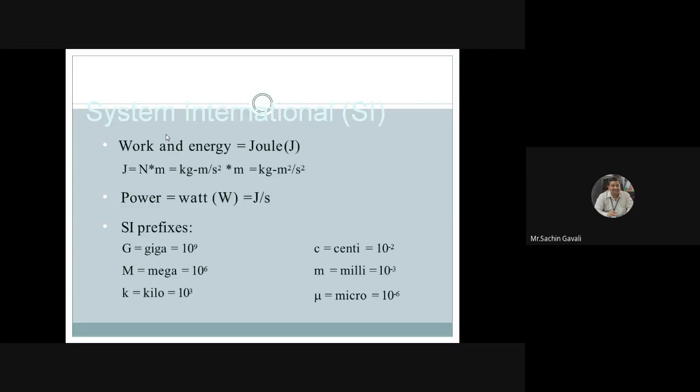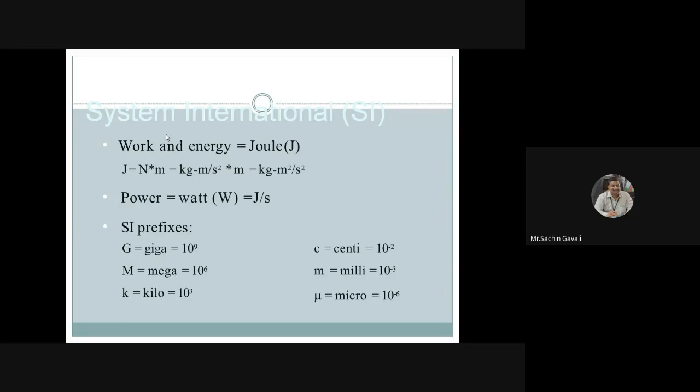Now the prefixes. Mega means 10 raised to 6, giga means 10 raised to 9, kilo means 10 raised to 3, micro means 10 raised to minus 6, milli means 10 raised to minus 3, and centi you already know. Still, revision is required. Work and energy have SI unit joule, and joule is nothing but Newton meter.